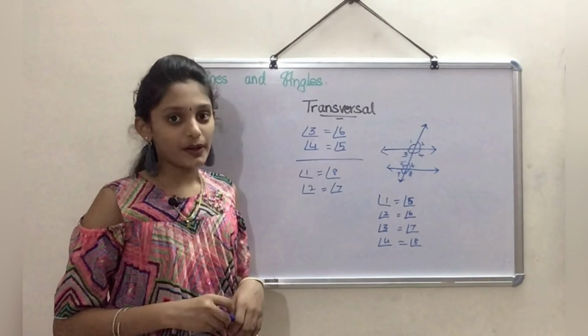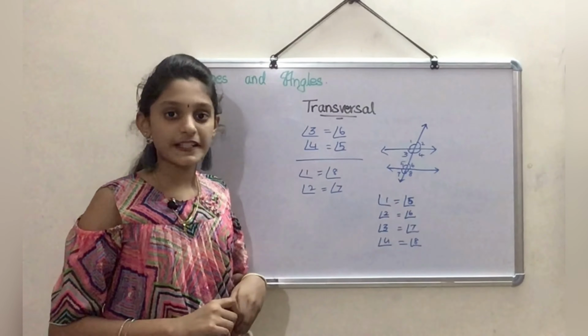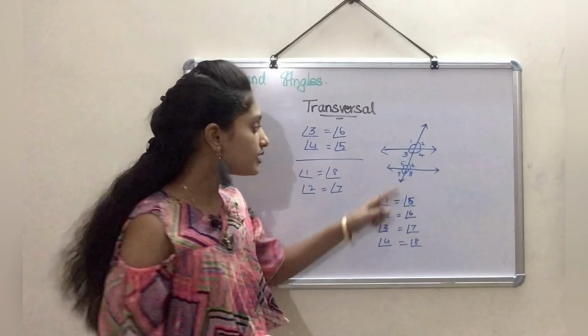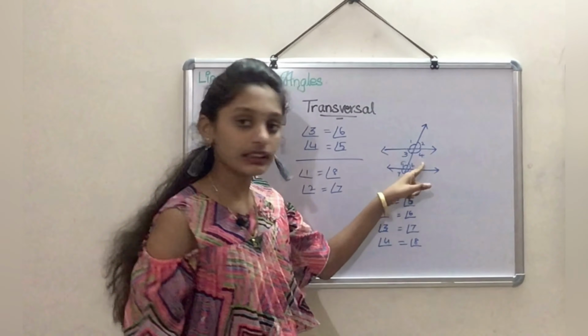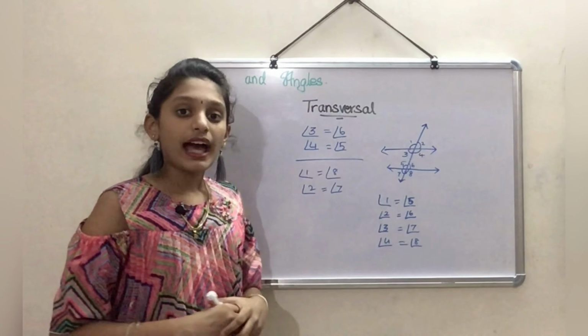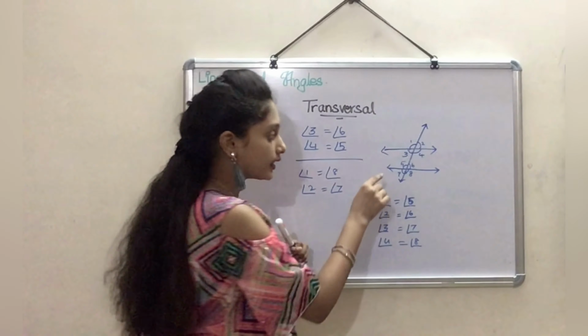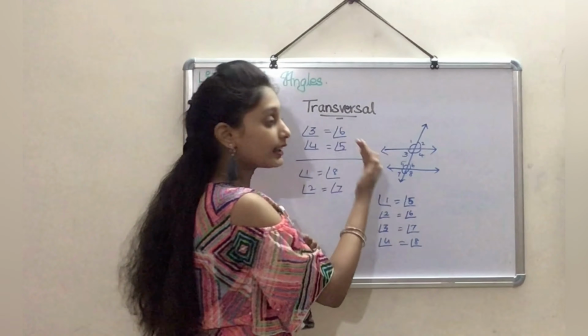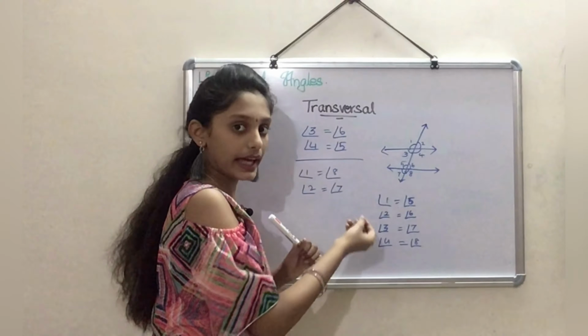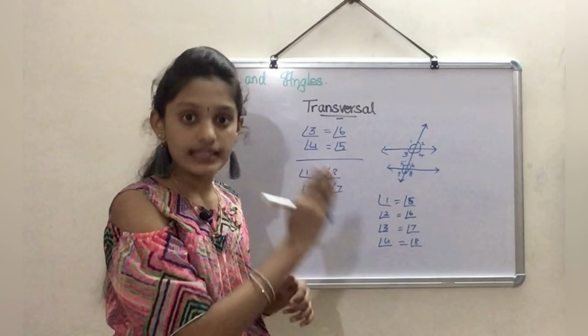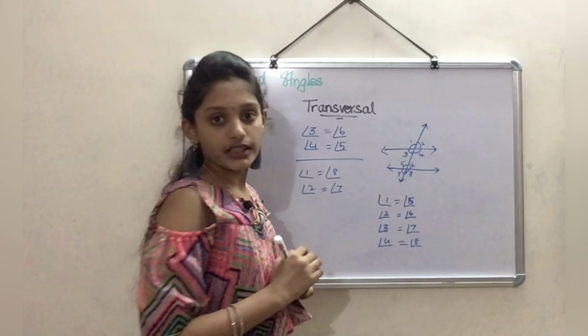Now let us discuss co-interior angles. We know that interior angles are the angles inside the parallel lines, and when it comes to co-interior, the angles on the interior side of the parallel lines that lie on the same side are supplementary.